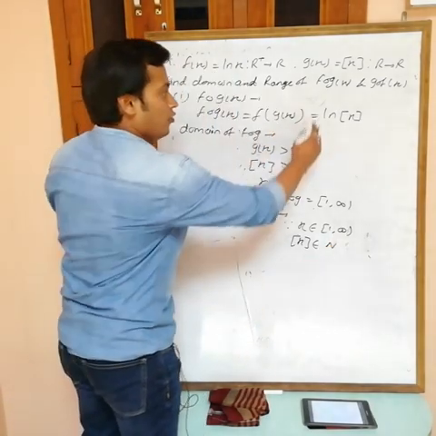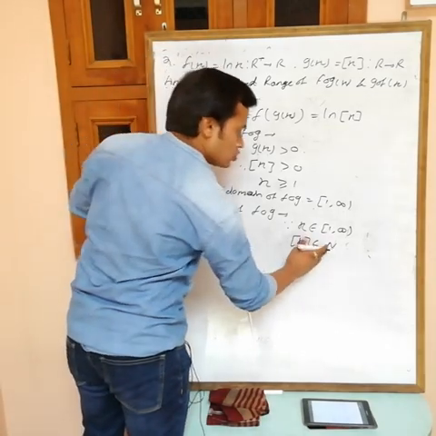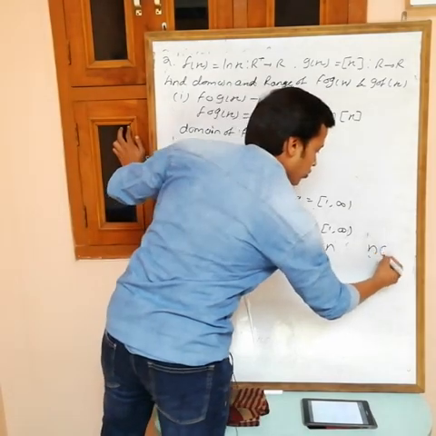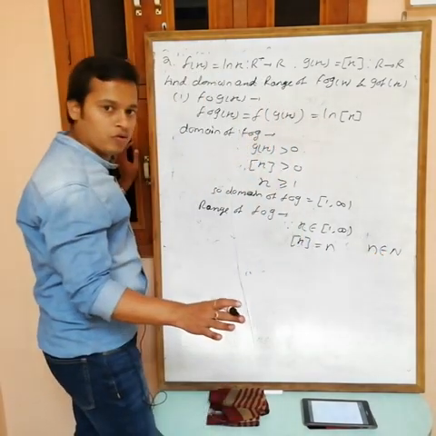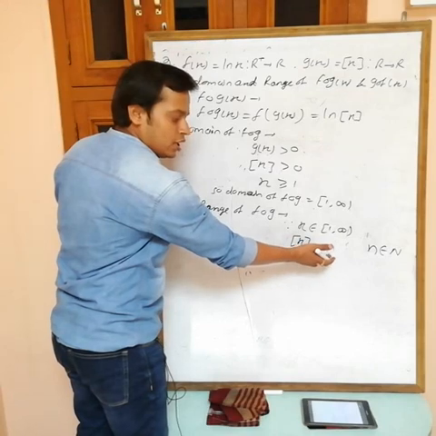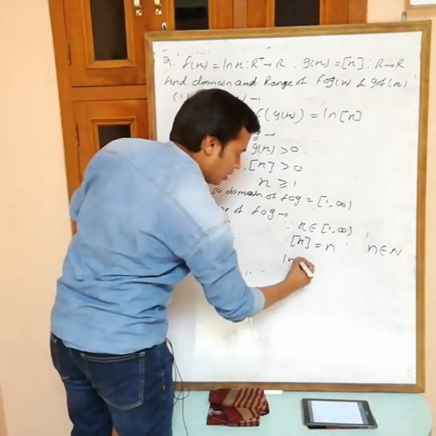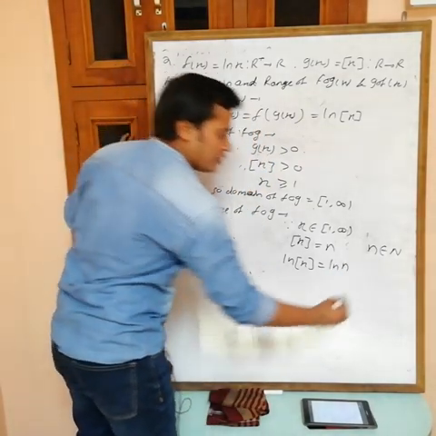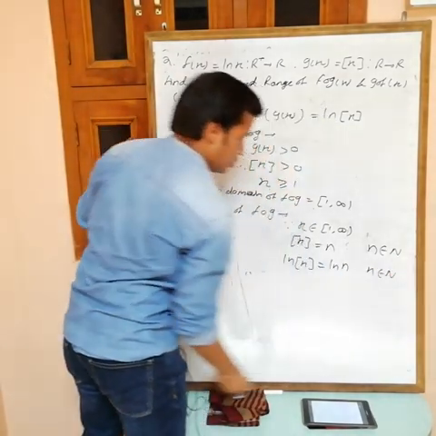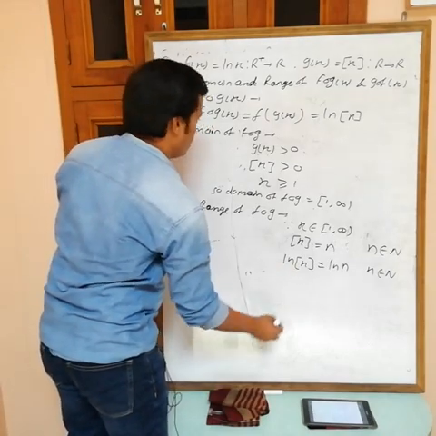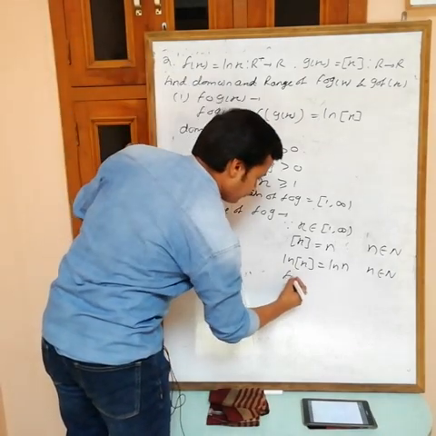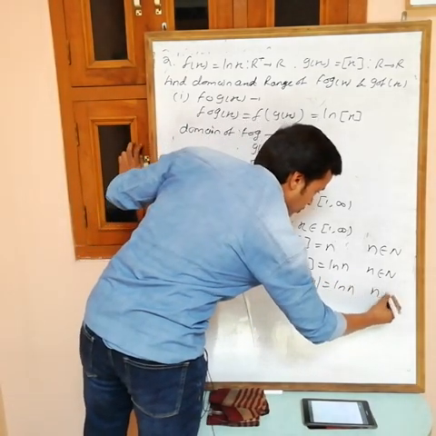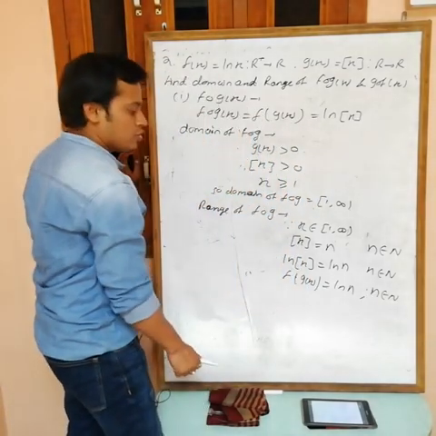Okay, now we want ln of this one. So can I say that this is equal to n, where n belongs to natural number. Okay, now it is taking only integer values. Now take ln of greatest integer x. This is ln n, where n belongs to natural number, and this one is f of g x, where n belongs to natural number. Okay, so this is the range.